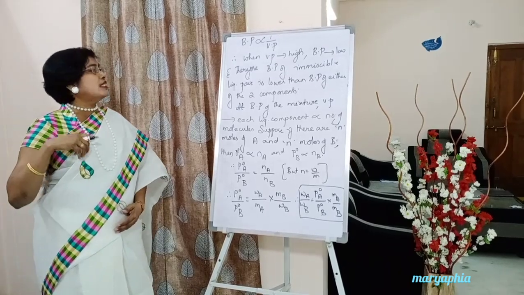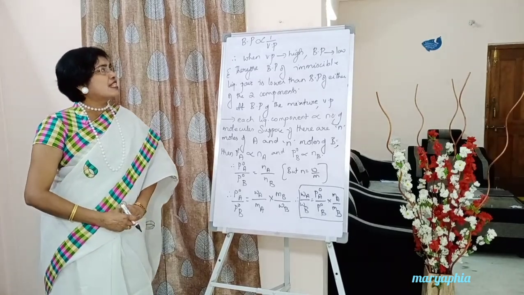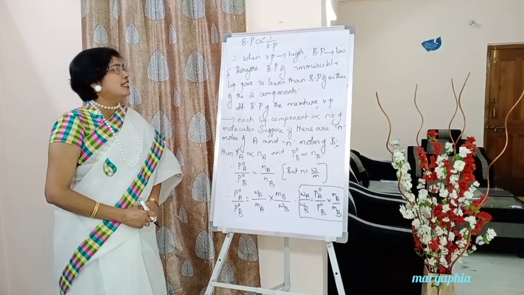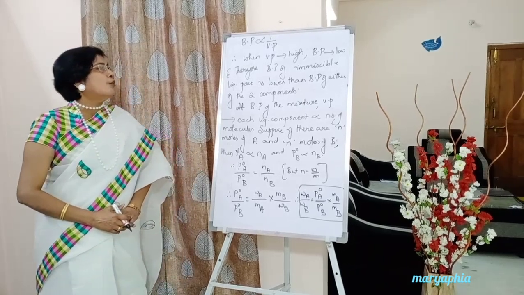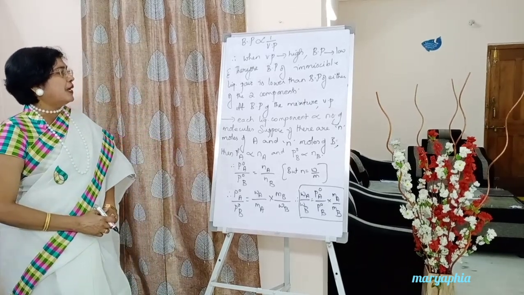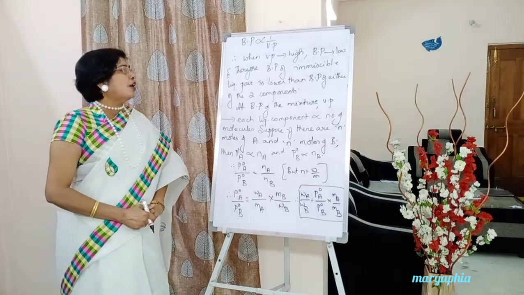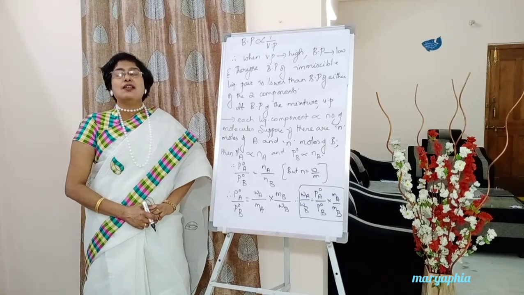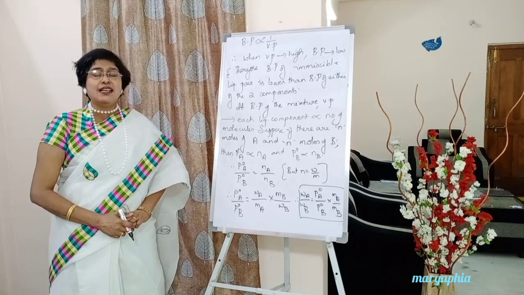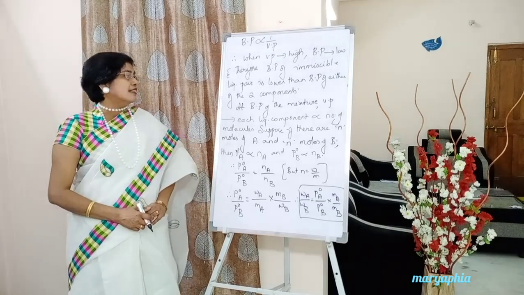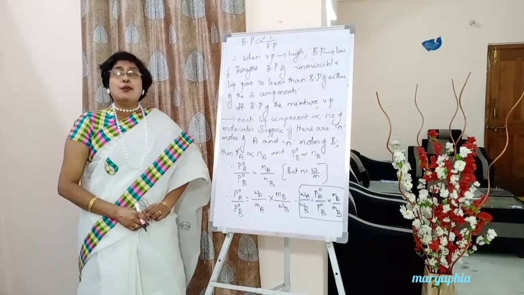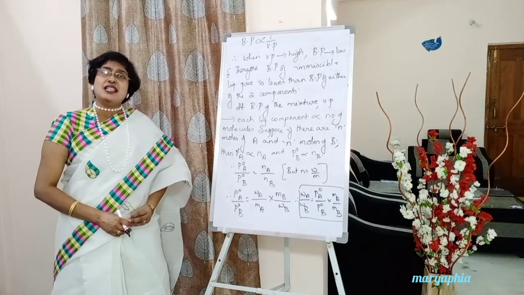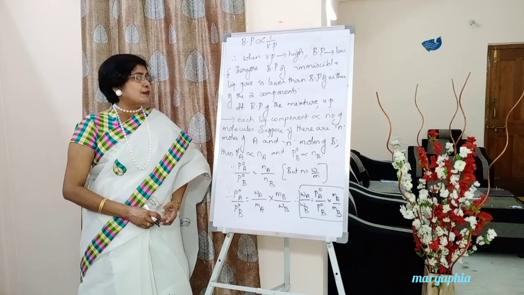Below, write down one sentence, students. When vapor pressure is high, boiling point is low, and therefore the boiling point of an immiscible liquid pair is lower than the boiling point of either of the two components. So what all we have learned, just put it in the form of a single sentence. Below write down: at the boiling point of the mixture. Which mixture? Immiscible liquid mixture.